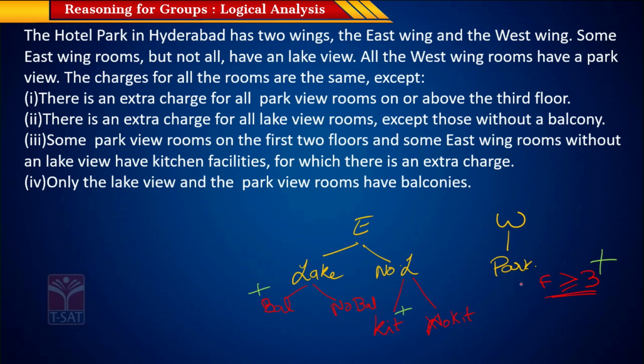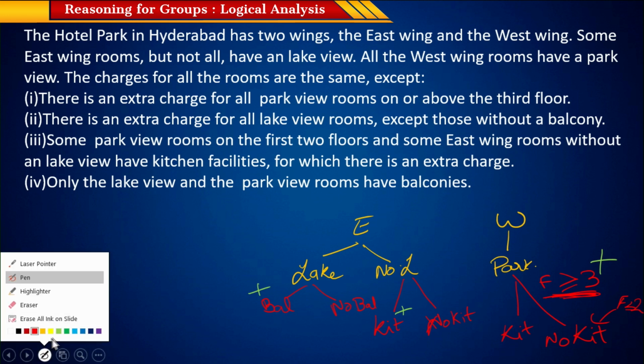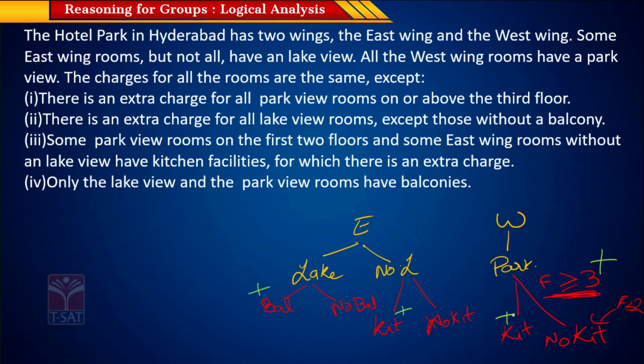Similarly here as well, there are some rooms with kitchen facilities and some without. These are in the first 2 floors, because if it is on the 3rd floor or higher, it is already charging extra. So here the floor is less than or equal to 2, the first 2 floors. If there is a kitchen, it's charged extra.